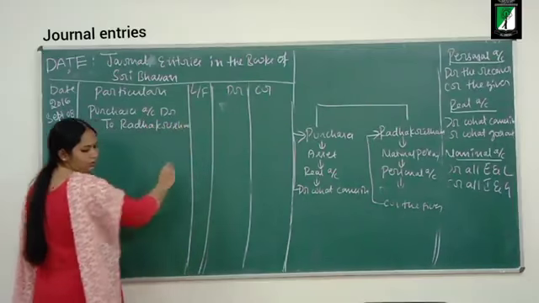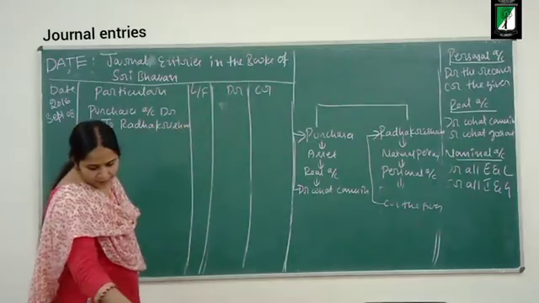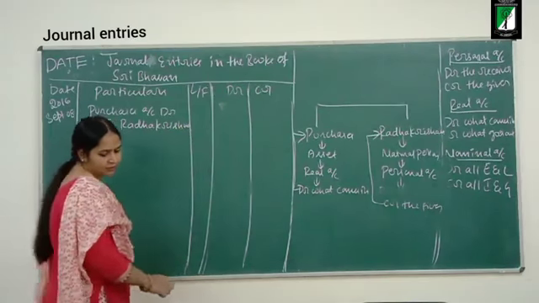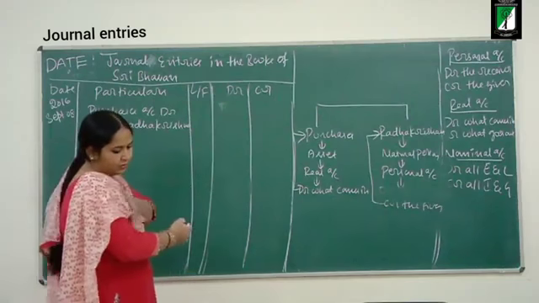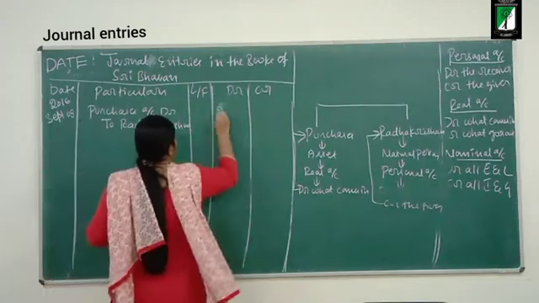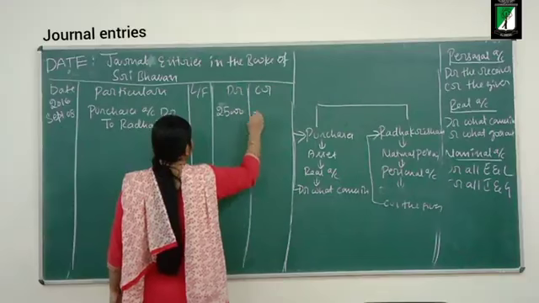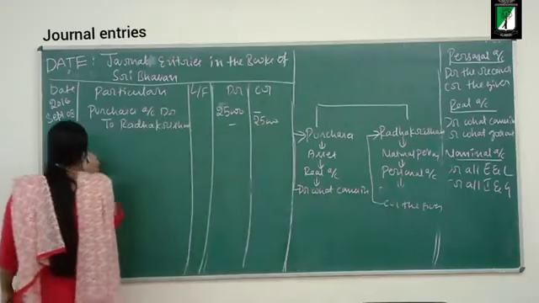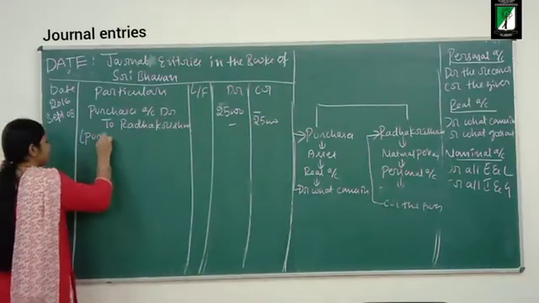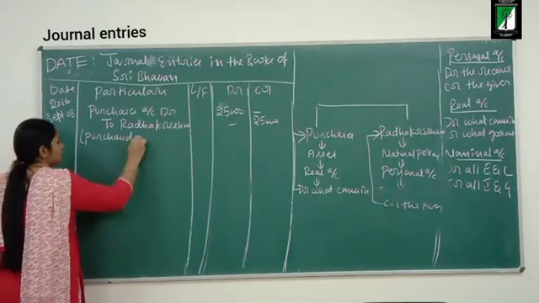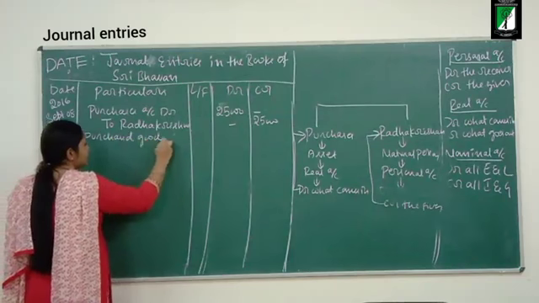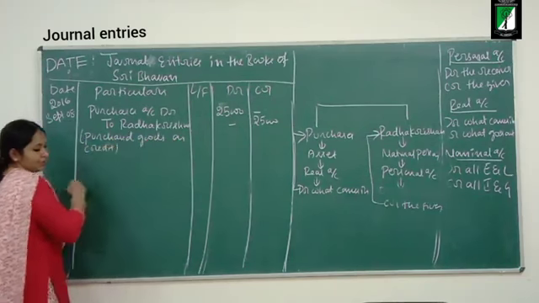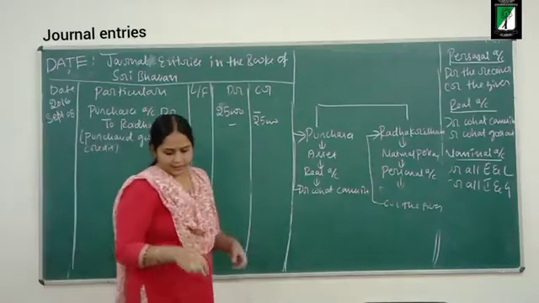Okay. What is the amount? The amount is 25,000. Okay. So the narration is purchased goods on credit. So this is the narration. Now moving on to the next transaction.